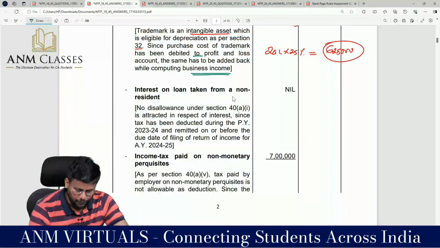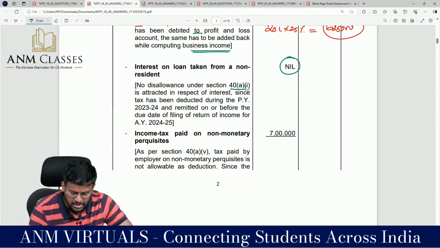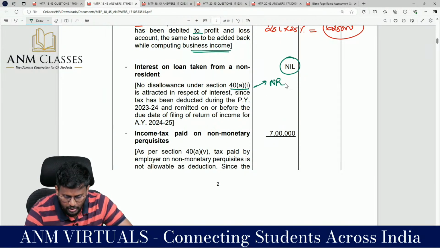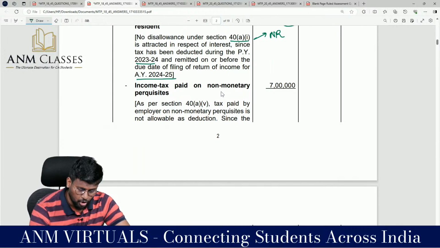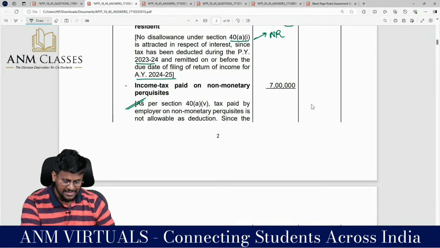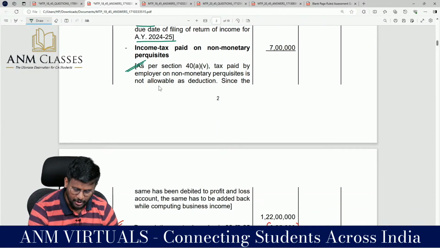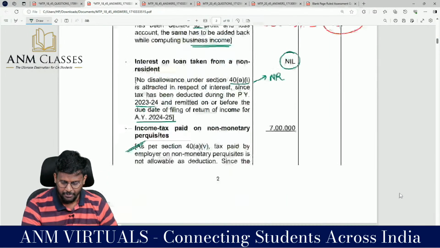Number 2, interest on loan taken from a non-resident: no disallowance. Nothing is required, my dear lovable students. Fine. No disallowance under 40A subsection 1, because for non-residents it is attracted in respect of interest only if the tax has not been deducted during 23-24. That is a very important condition, and the amount is remitted on or before the due date of filing return of income for assessment year 24-25. Income tax paid on non-monetary perquisite as per 40A subsection 5: tax paid by the employer on non-monetary perquisite is not allowable as deduction. Since the same has been debited to P&L account, it has to be added back while computing business income, my dear lovable students.